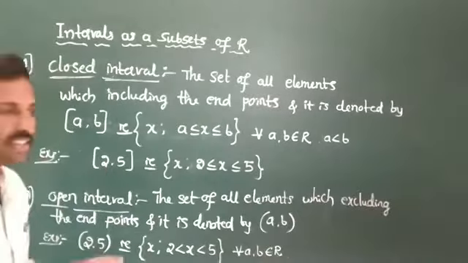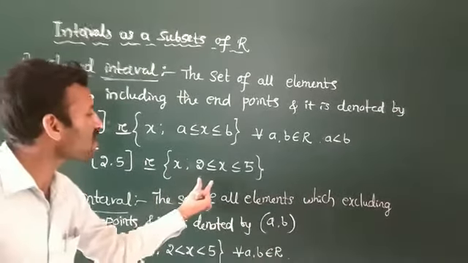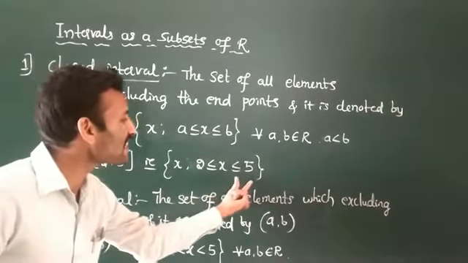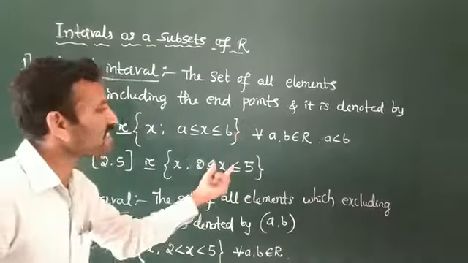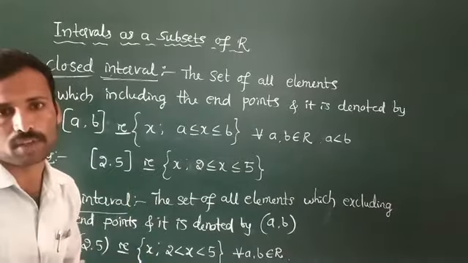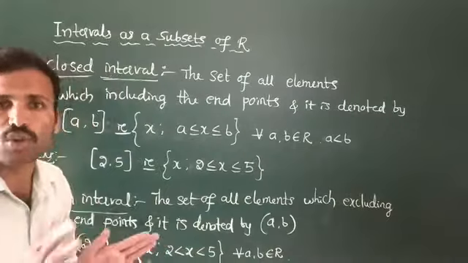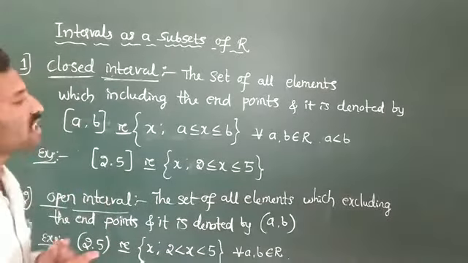Okay, for example, take the closed interval of 2 and 5. It is denoted by X such that 2 is less than or equal to X, which is less than or equal to 5. That means the set includes 2, 3, 4 and 5. The set including both 2 and 5 is called a closed interval.